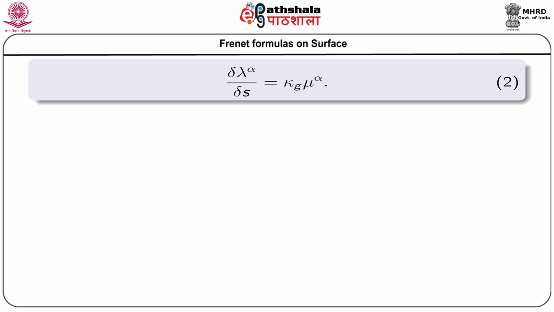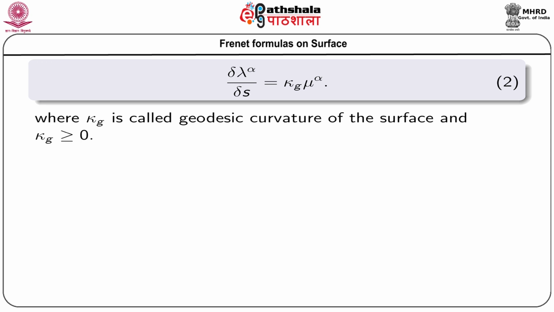Now, this kappa g is known as the geodesic curvature of the surface, and kappa g is always greater than or equal to 0. When kappa g is equal to 0, we get the previous option, that is del lambda alpha del s equal to 0. So, for a general curve we consider kappa g always greater than 0.